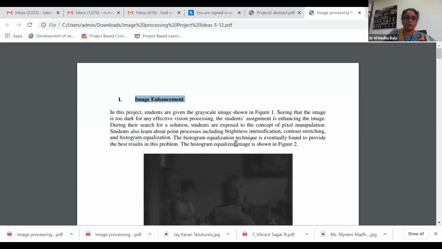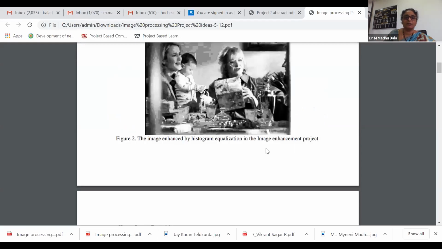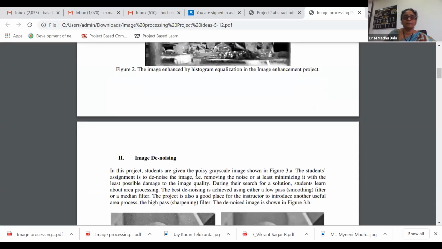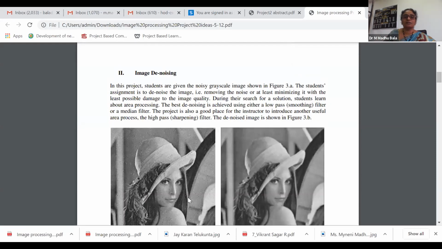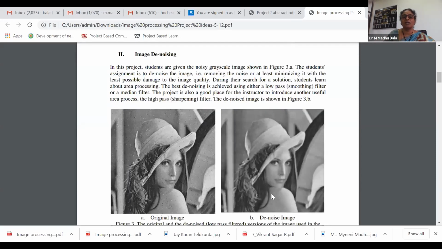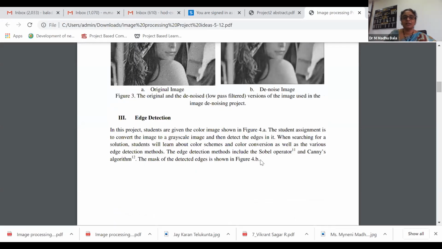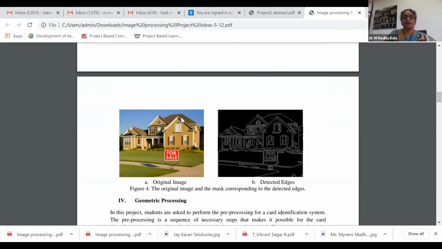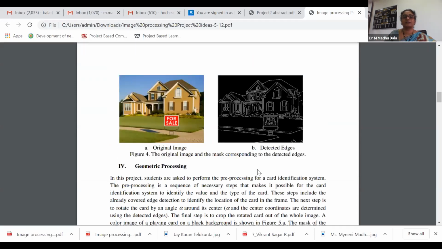This project is about image enhancement. In a similar way, image denoising: suppose an image is affected with noise, how to denoise that image, what techniques are available and how to apply them. Similarly, edge detection. Edge detection has a lot of techniques discussed in the textbook.